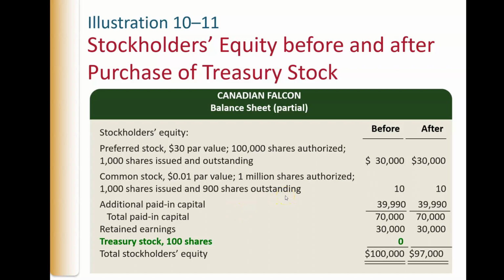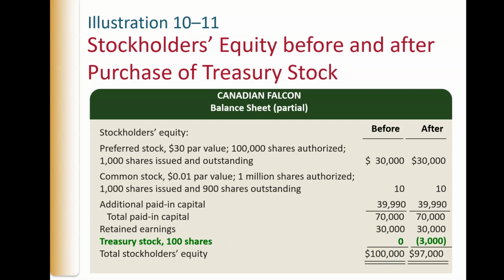Let's talk about what treasury stock actually does. Now, the treasury stock account is a contra equity account. So in other words, it carries a debit balance instead of a credit balance. So here we have, before a treasury stock purchase, the shares issued and outstanding, the additional paid in capital, the retained earnings, total stockholders' equity of $100,000.